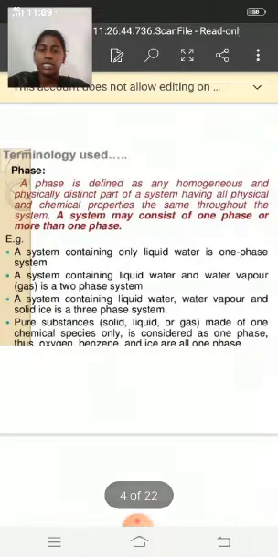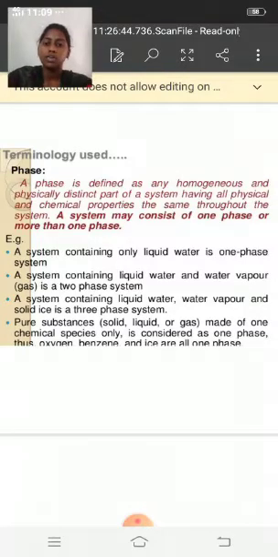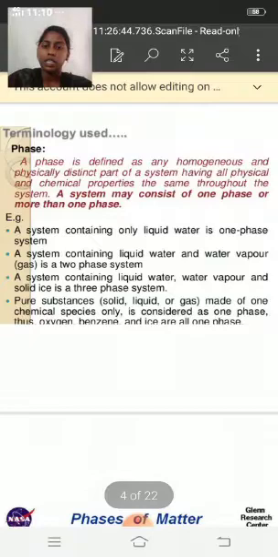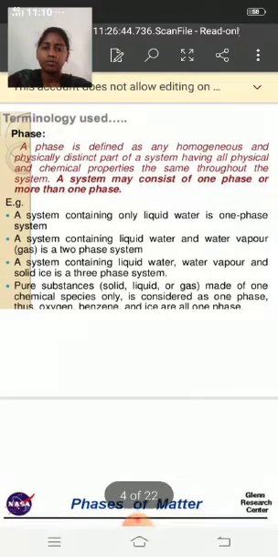Next, a system containing liquid water, water vapor and solid ice is a three-phase system because liquid water is in the liquid state, water vapor in the gaseous state, and solid ice in the solid state. Also, a pure substance made up of one chemical species only is considered as one phase.